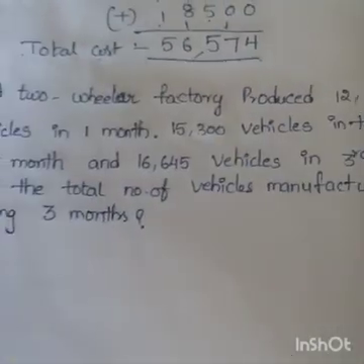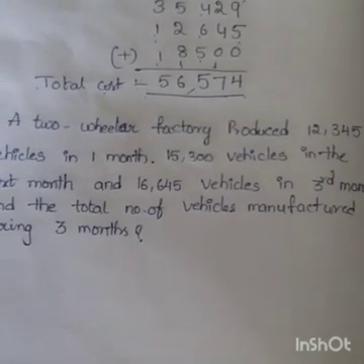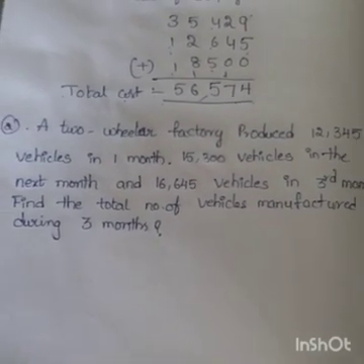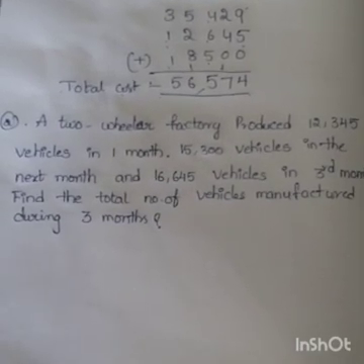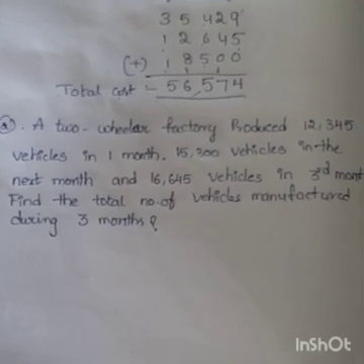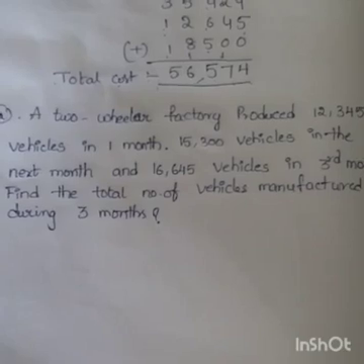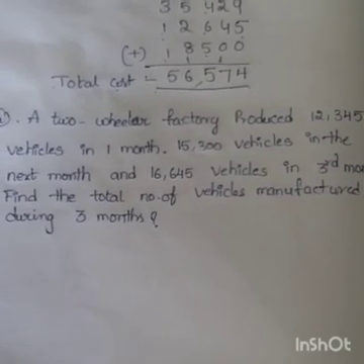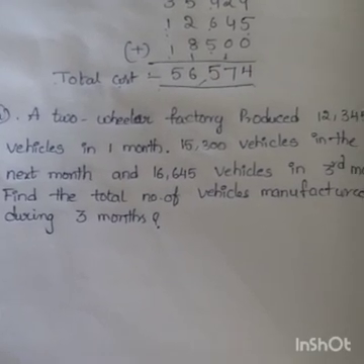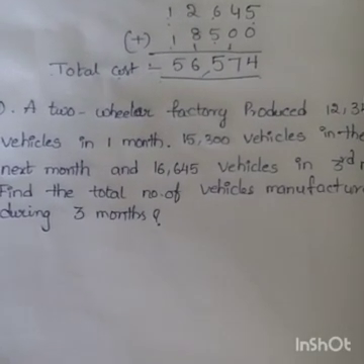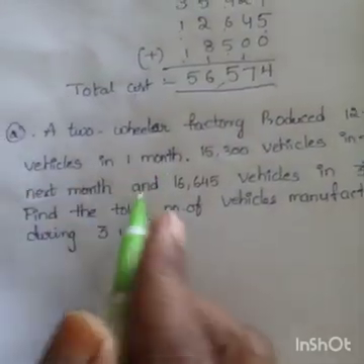Next, second one. A two-wheeler factory produced 12,345 vehicles in 1 month, 15,300 vehicles in the next month, and 16,645 vehicles in the third month. Find the total number of vehicles manufactured during 3 months. We have to find out the total manufacture of the given 3 months.